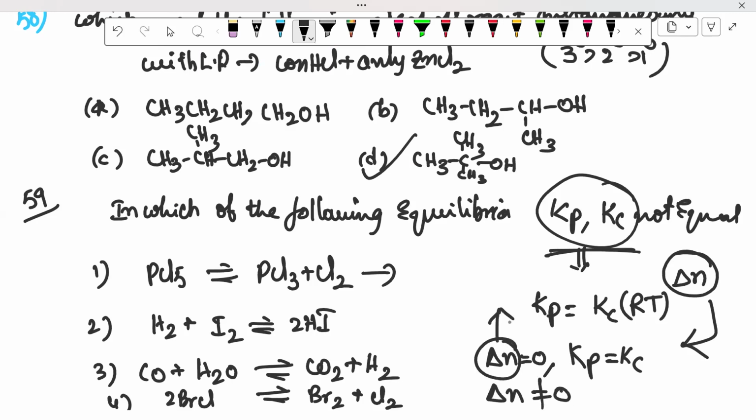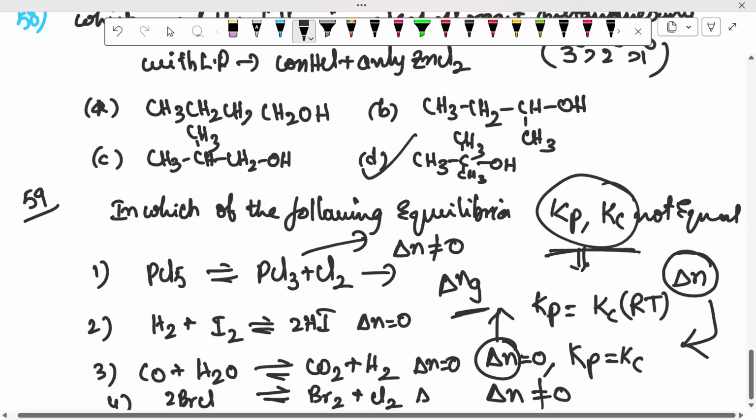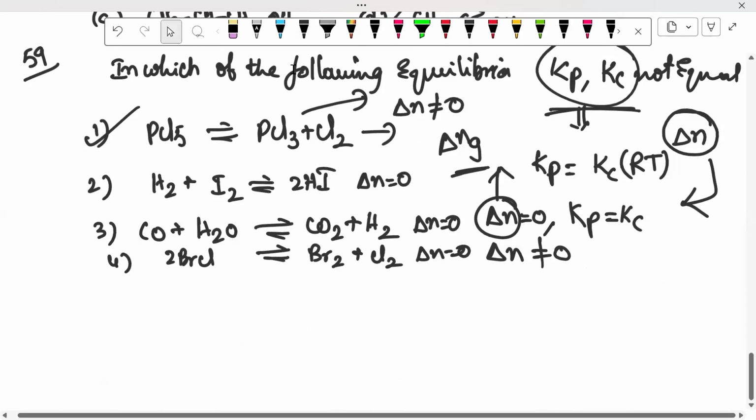For delta n, you check gaseous species only. Here the number of moles changes, so delta n is not equal to 0. In all remaining cases, delta n is 0, and all are gaseous. Then our answer is option 1. Easy question. Okay.